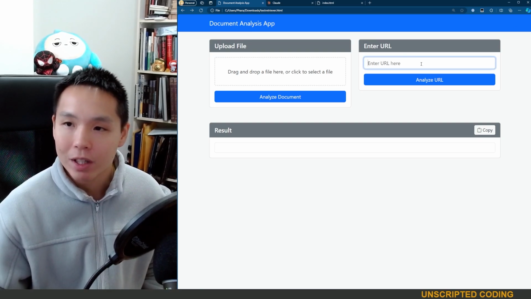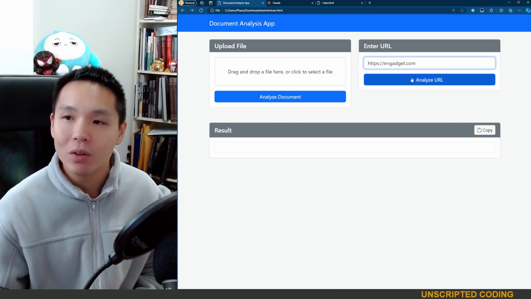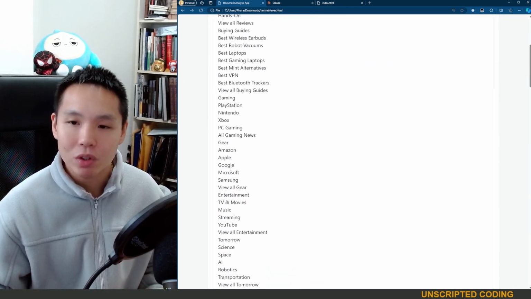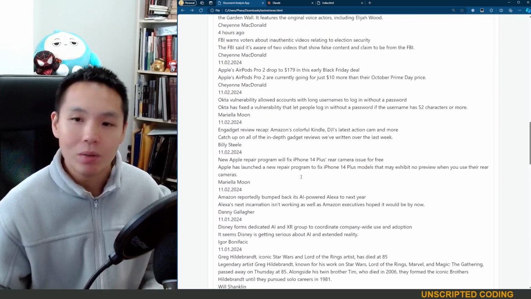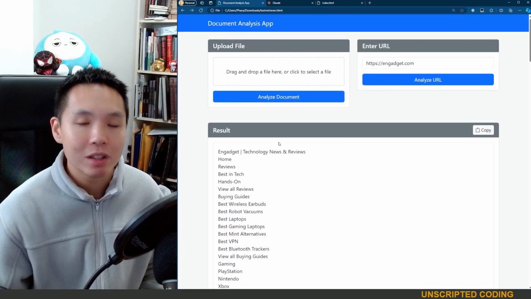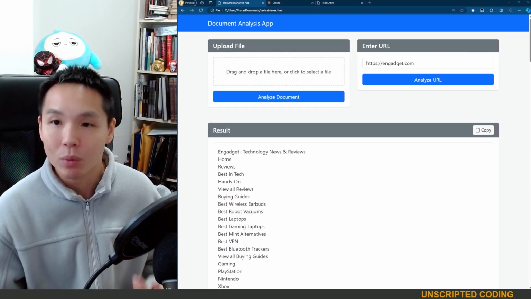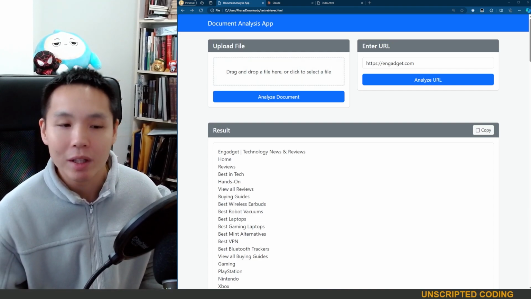And so a very quick example here is if I take a random URL like Engadget, which is a tech blog, it is able to collect all the text from that page, including dates, headlines from the front page, their different categories. And the other piece that actually relies on Azure Document Intelligence is this one right here, in which we can upload a file.